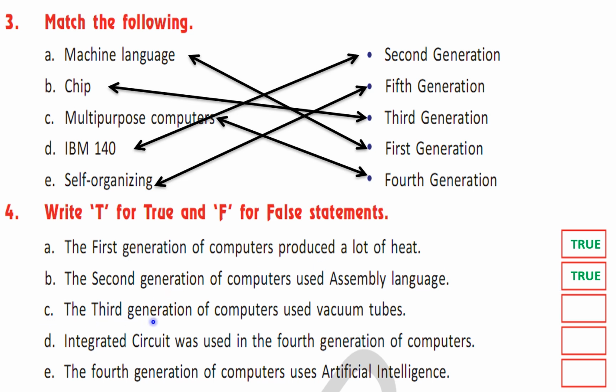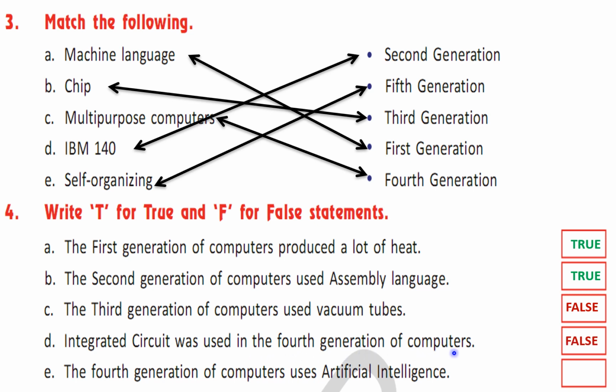C. The third generation of computers used vacuum tubes. This statement is false because the third generation computers used integrated circuits, whereas vacuum tubes were used in the first generation of computers. D. Integrated circuits was used in fourth generation of computers.